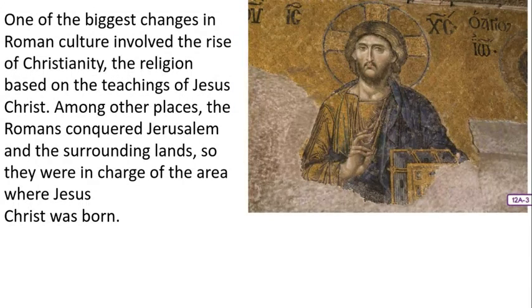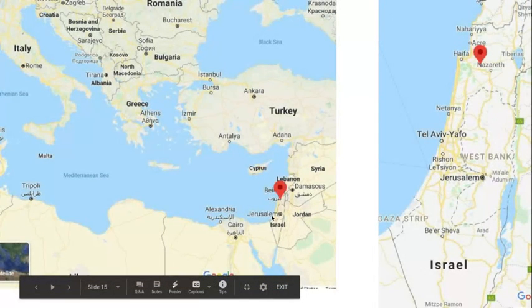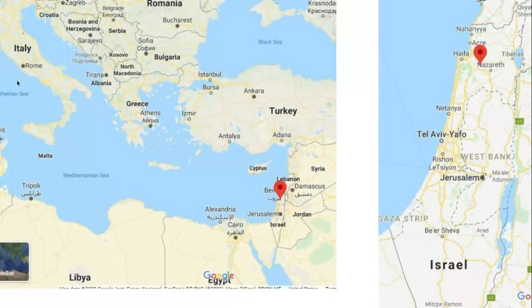One of the biggest changes in the Roman culture involved the rise of Christianity, the religion based on the teachings of Jesus Christ. Among other places, the Romans conquered Jerusalem and the surrounding lands, so they were in charge of the area where Jesus Christ was born. So you can see on this map where Israel is and where Rome was. Over here, Rome, Italy. And they had conquered all of this area into Israel and where Jesus was born in Nazareth.